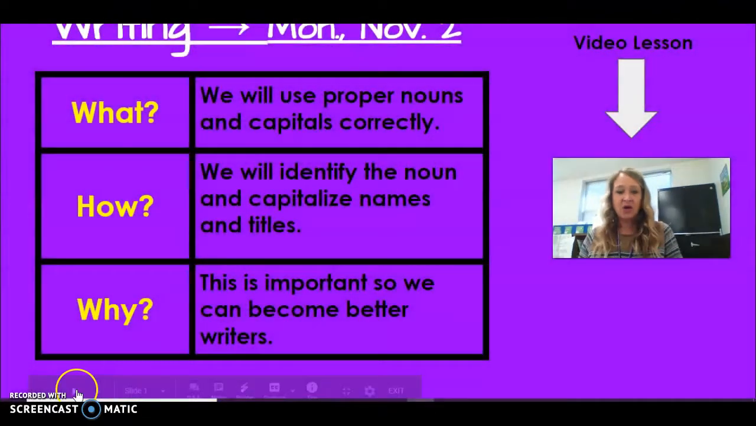All right, well, think about that for a minute and maybe you will know by the end of this lesson, okay? So let's go look at what we're going to be working on today. We will use proper nouns and capitals correctly. There's a clue. We will do this by identifying the noun and capitalizing the names and titles. This is important so we can become better writers.